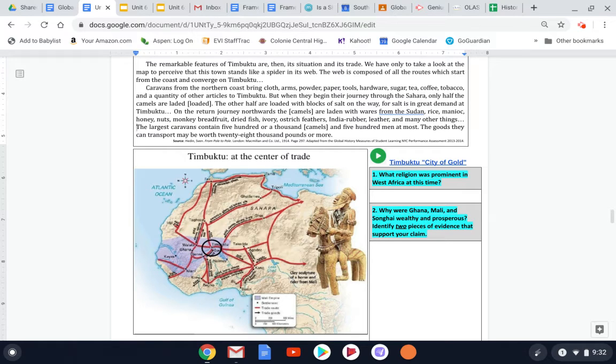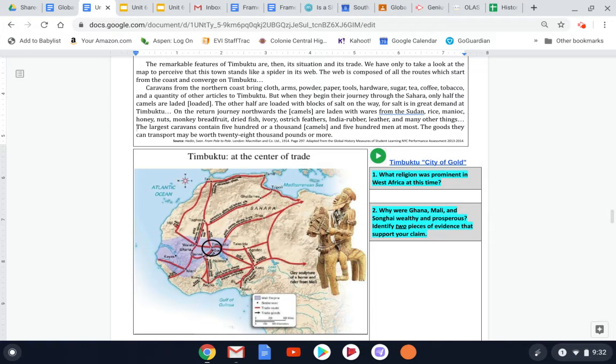Notice there's something that is probably not originating here, but is traded to this place. For what's the big wealthy item that Timbuktu has in this area? Probably for gold, but people from India are trading their rubber for the gold here. There's also leather and many other things. The largest caravans contain 500 or 1,000 camels and 500 men at most.